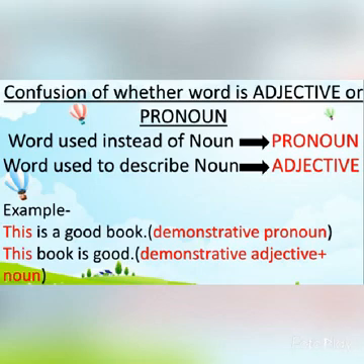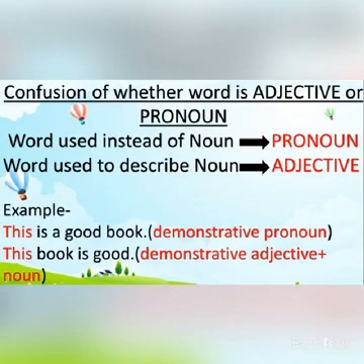Now kids, don't get confused between demonstrative pronoun and demonstrative adjective. You all know that a pronoun is a word which is used in place of a noun, whereas an adjective is a word that is used to describe a noun. For example, this is a good book. Here, just after this, I have not used any noun. There is a word is, which is a verb. So it will come under demonstrative pronoun.